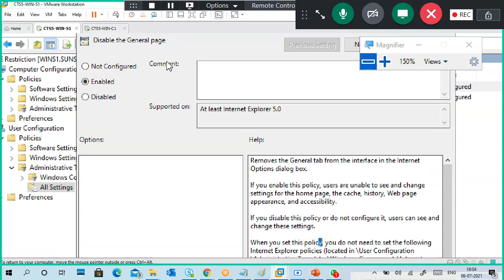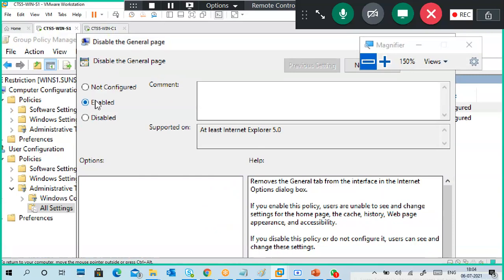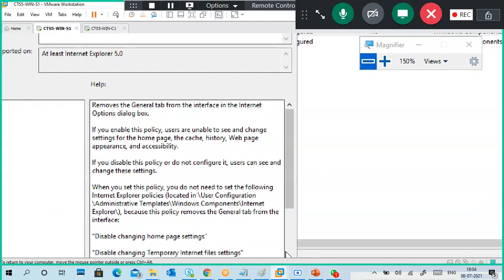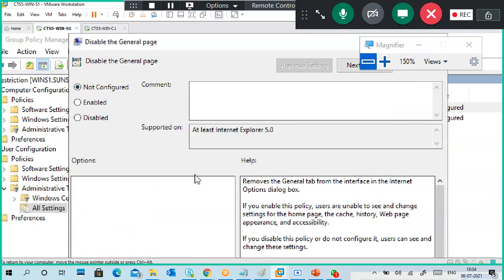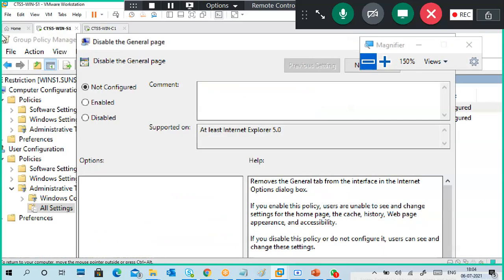Next, if you enable a policy accidentally and now you don't want it, what you have to do is disable the policy, apply, then not configured, apply. So that is the thing. If you enable it, apply, okay is good. If you accidentally enable some different policy which is not required now, you disable, apply, not configured, apply, like that.